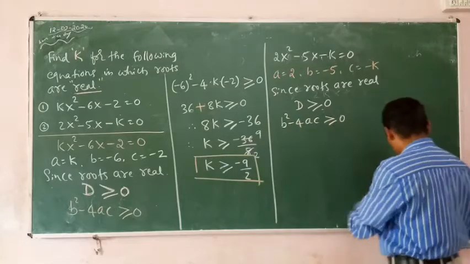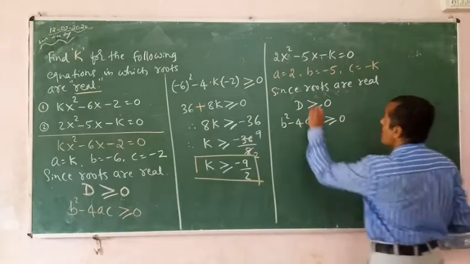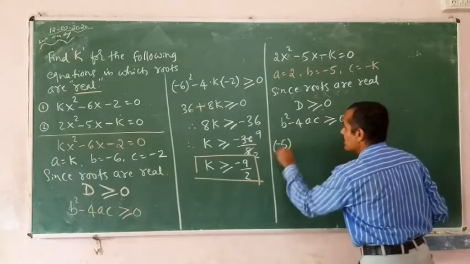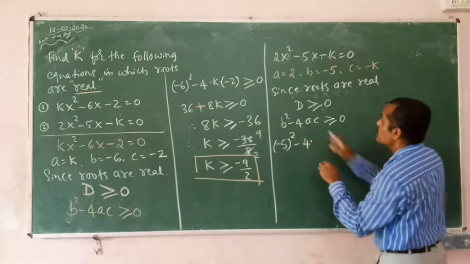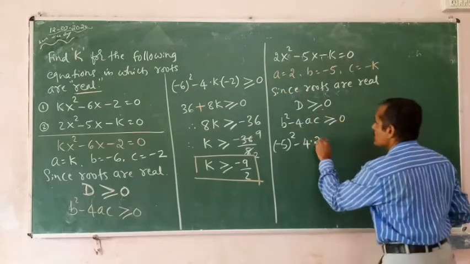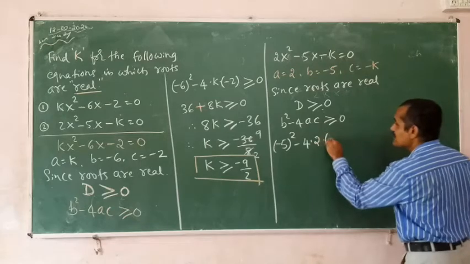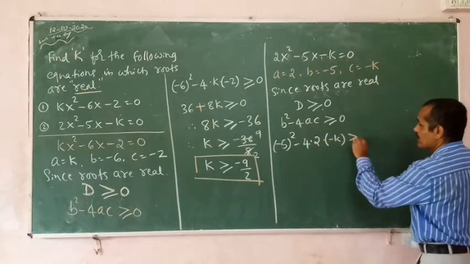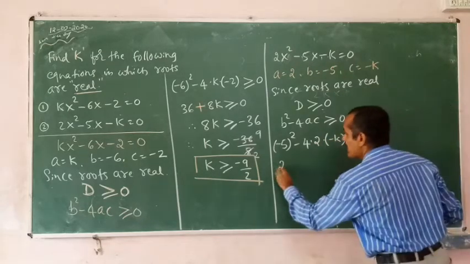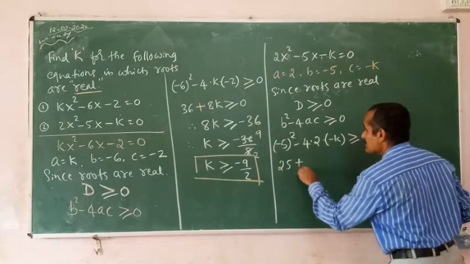Come on, substitute. Minus 5 the whole square minus 4 into a is 2 into c is minus k is greater than or equal to 0. 25 plus 8k.